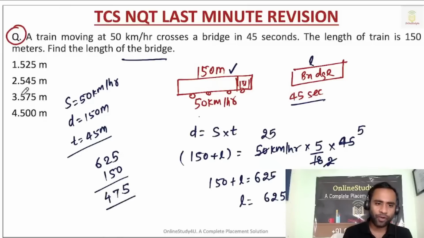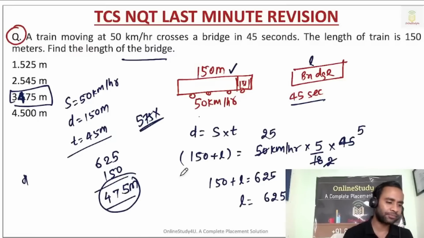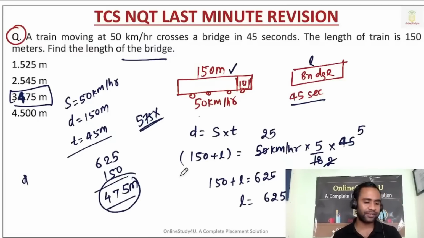So it is 475 meters, correct? There is a small mistake in the option. It will be 475 meters, not 575. Clear? Is it clear for everyone, my dear friends?